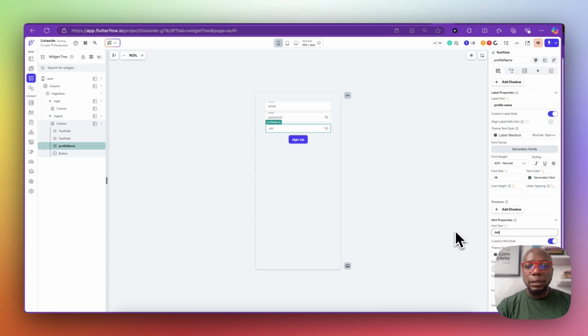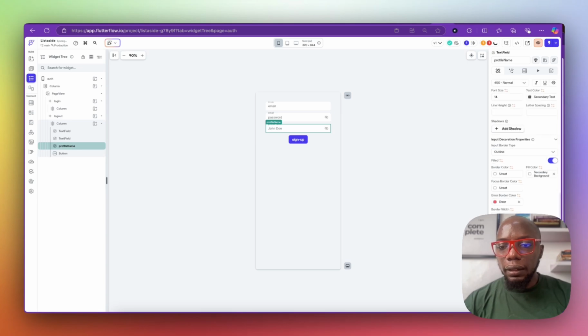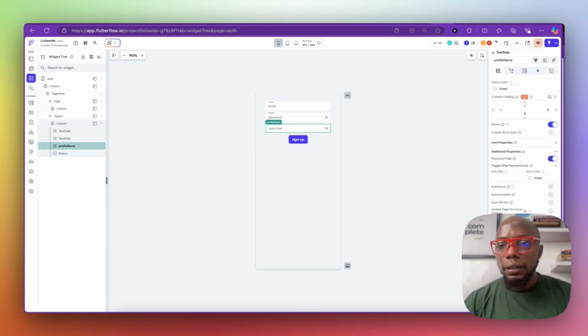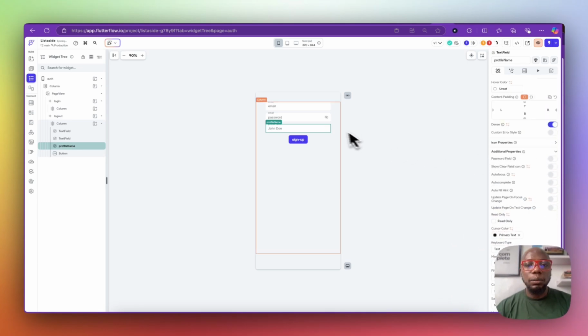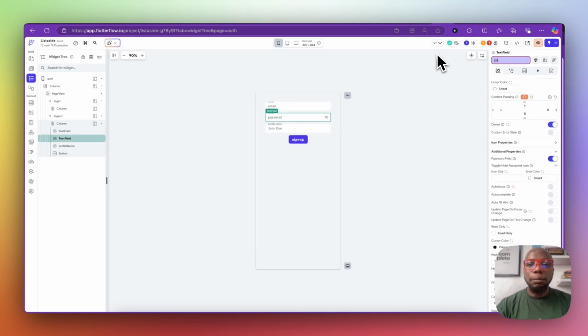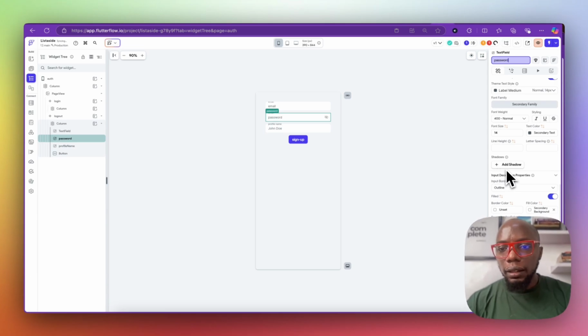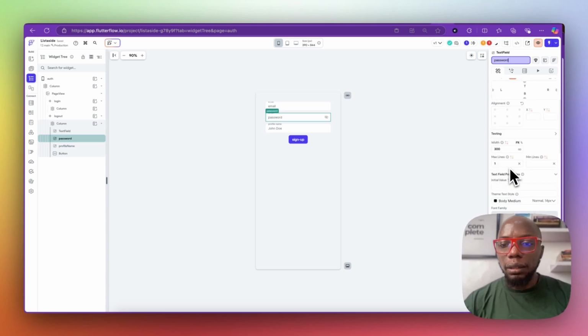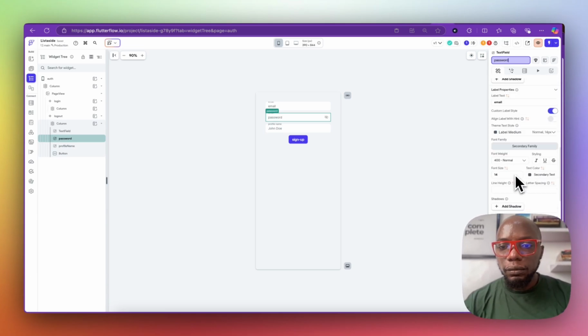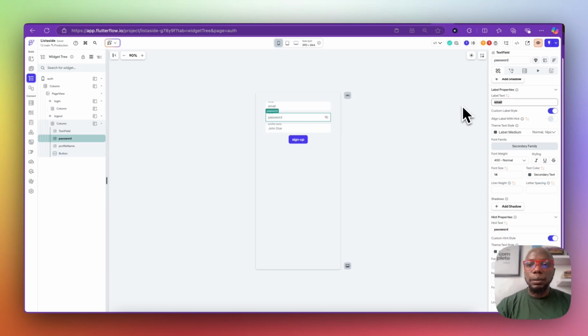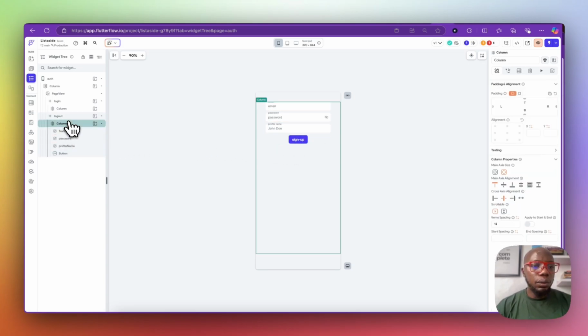So I'll say name, I'll say Jumbo. And coming down here, it's not going to be a password feed. It's just going to be a normal feed. So we have email, then we have password. I'm just labeling. That's what I'm doing. It's going to be password. Okay, so this is for the sign up.